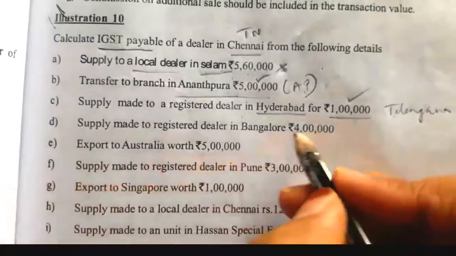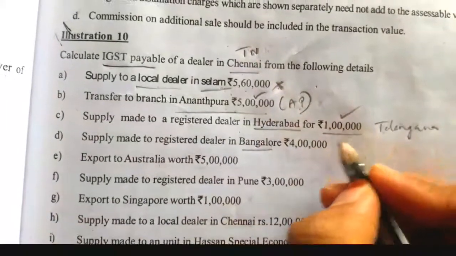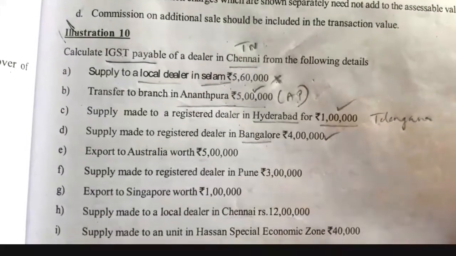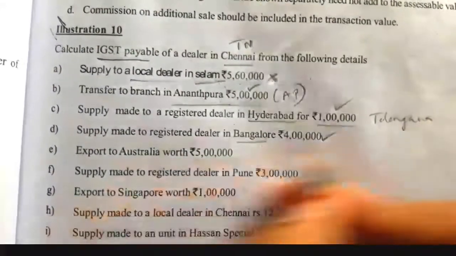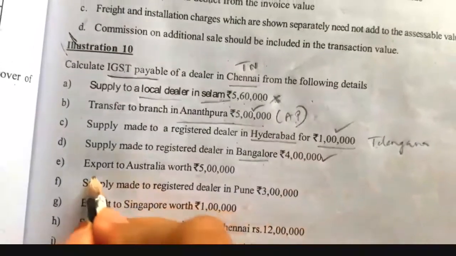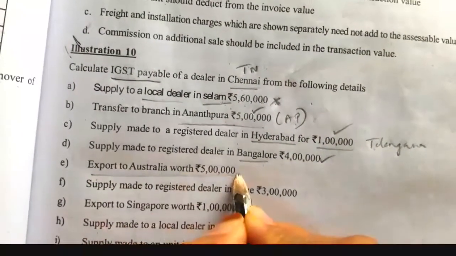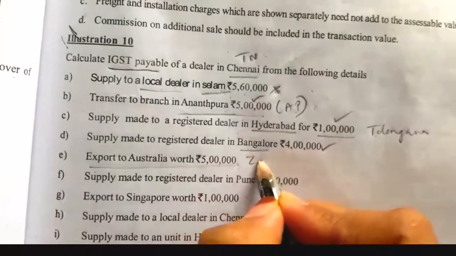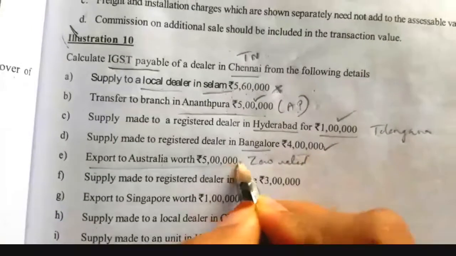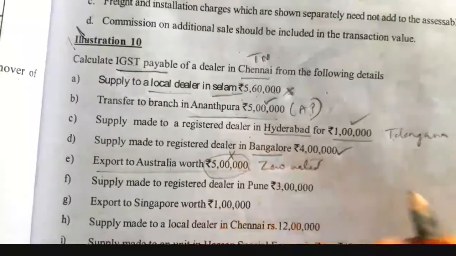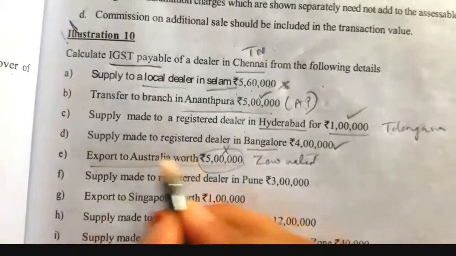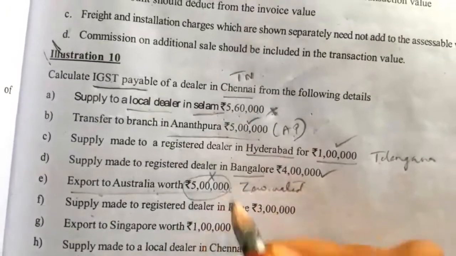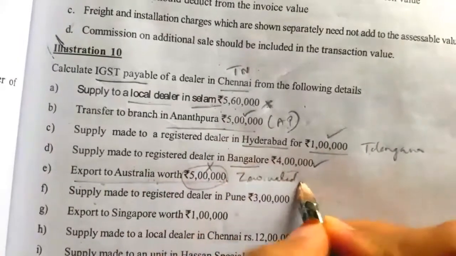Then supply made to a registered dealer in Bangalore. Tamil Nadu and Karnataka are two different states. So this 4 lakh also we have to take for the IGST turnover or taxable supply calculation. Then export to Australia. Export to Australia we have to take under IGST, but it is zero rated. So we should not take the amount. You can write export to Australia under IGST, but zero rated it is. Or else you can write a note that this export to Australia is zero rated.